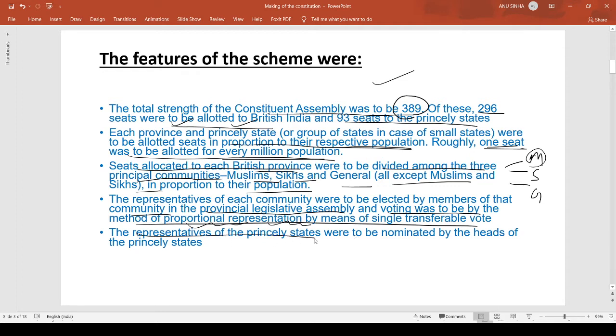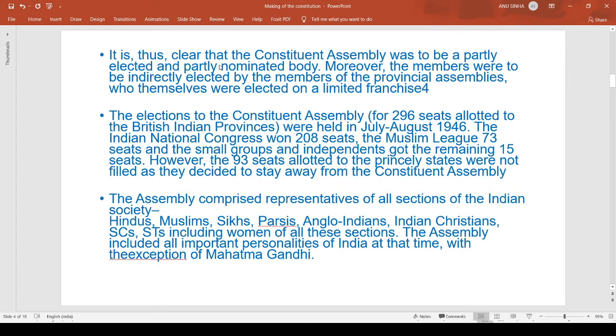The representatives of the princely states were to be nominated by the head of the princely state. So it is clear that the Constituent Assembly was to be a partially elected and partially nominated body. The British India provinces were going to elect their members, while the princely states were going to nominate theirs.